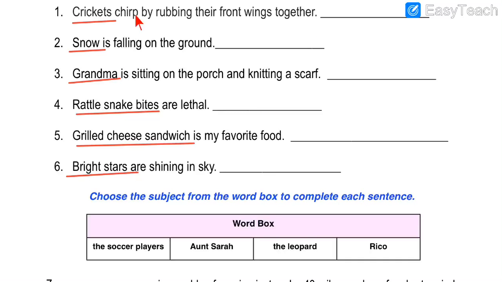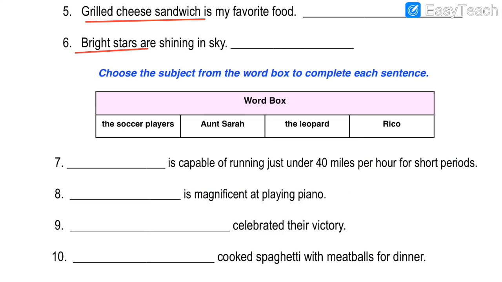And the parts of the sentences which we have not underlined, the remaining part of the sentences, are called what? Yes, they are called predicate. In all the sentences we have underlined subjects, but the remaining part we haven't underlined, that is the predicate part. I hope you know that. Now see, the remaining 4 sentences are different as compared to the first 6 sentences. What is given over here? Choose the subject from the word box to complete each sentence. As you can see, the 4 words are given over here and 4 blanks are given over here, 7, 8, 9 and 10.